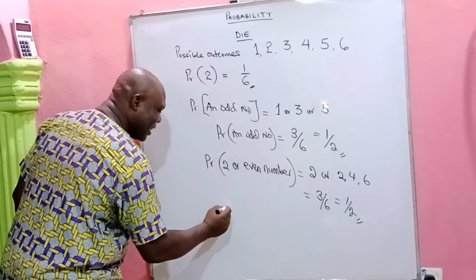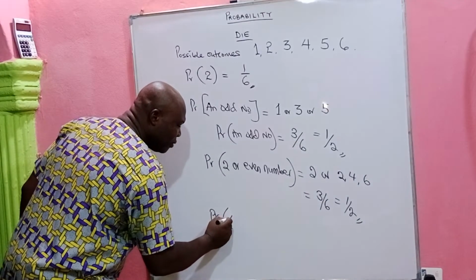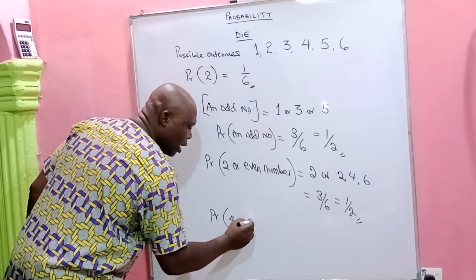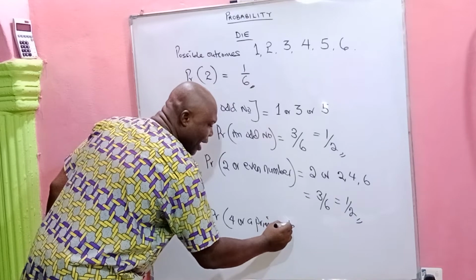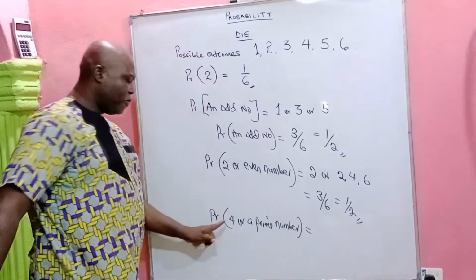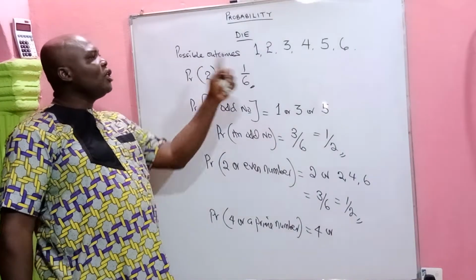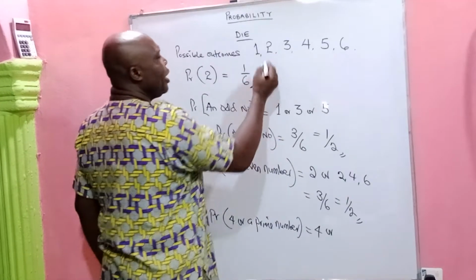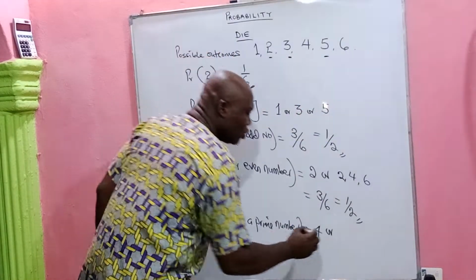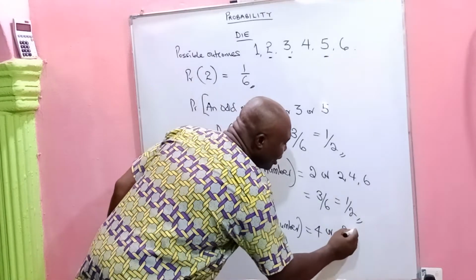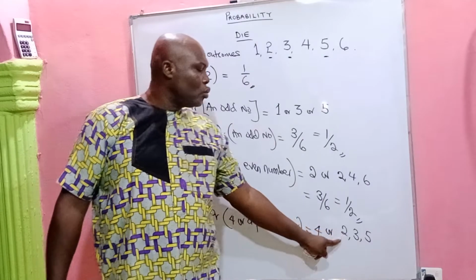If you toss a die, what is the experimental probability that, let's say, 4 or a prime number will appear? The prime numbers we have in a single toss of a die are 2, 3, and 5, because 2 is a prime number, 3 is a prime number, and 5 is a prime number. So it's 4 or 2, 3, 5.